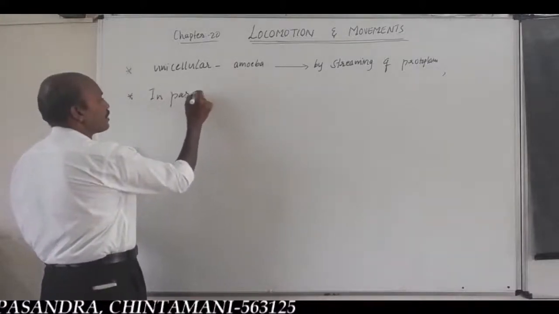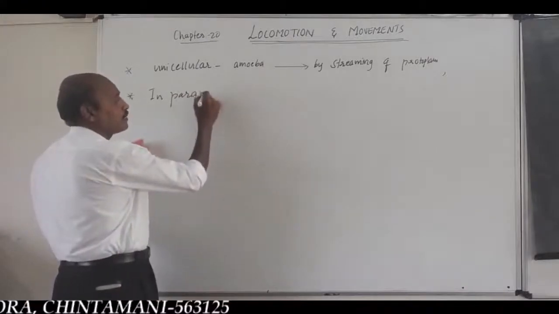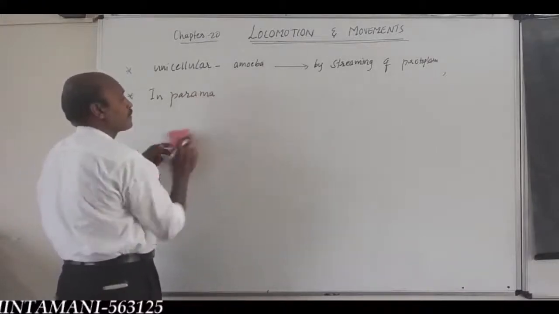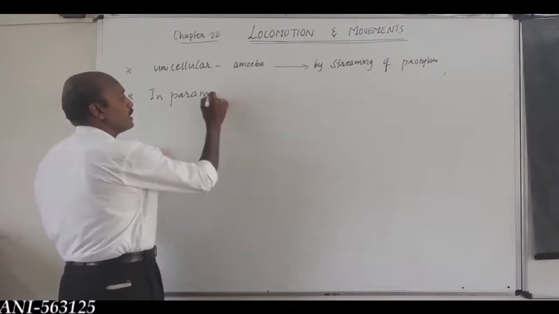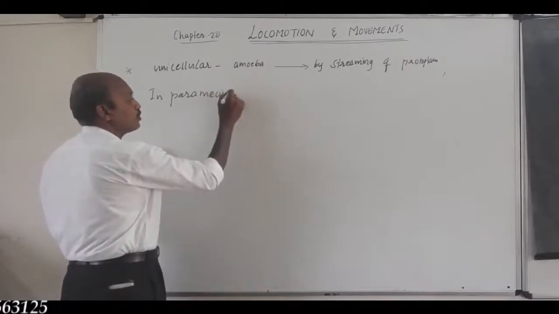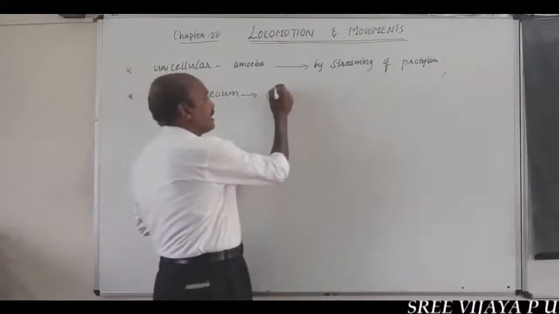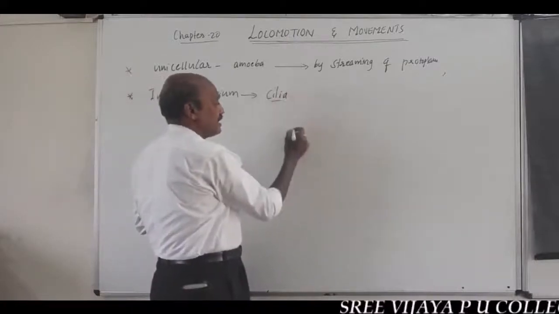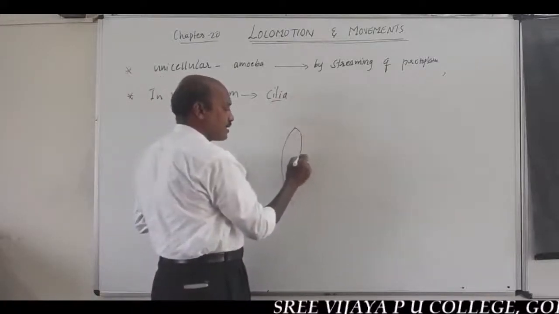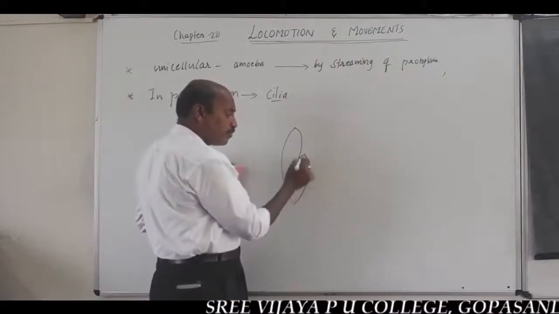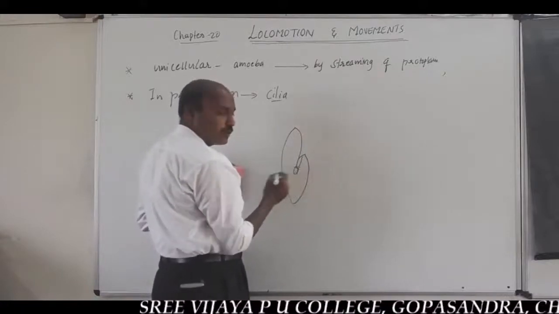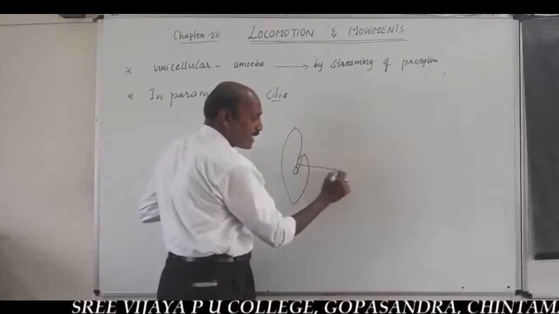that is also a type of protozoan, a unicellular form. Here, cilia help in the movement of food through the cytopharynx.